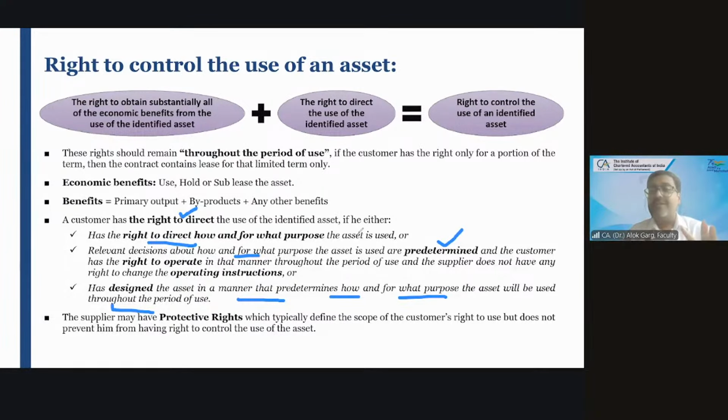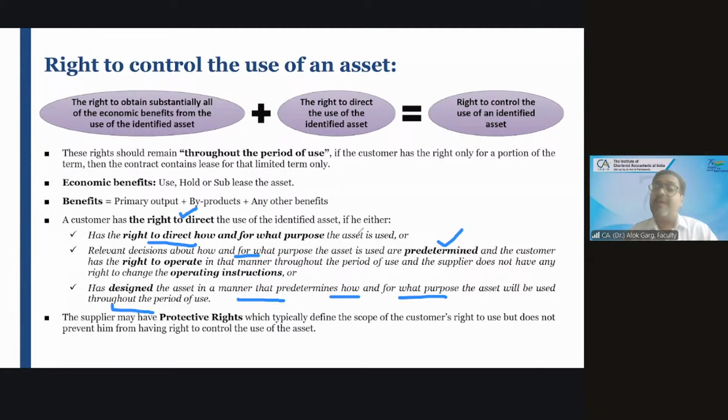So friends, the customer has a right to direct the use of the identified asset if the customer himself, the lessee himself, has a right to direct how and for what purpose the asset is going to be used, right? If the relevant decisions are predetermined, the lessor should not have a right to change the operating instructions, and the asset is designed in a manner that it is customized for the purpose of the lessee only, right?